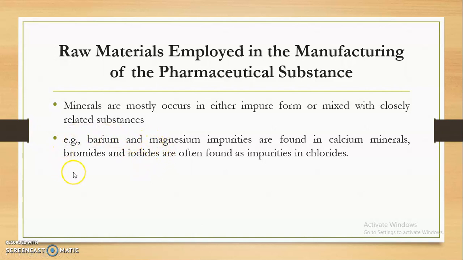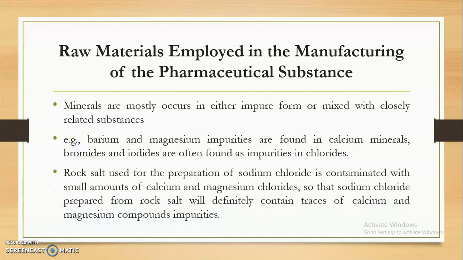So we have to take care while we are going to use such types of compounds that they must be free from different associated minerals that are present in the form of impurities. Then rock salt. Rock salt, that is used for the preparation of sodium chloride, is contaminated with a small amount of calcium and magnesium chlorides.